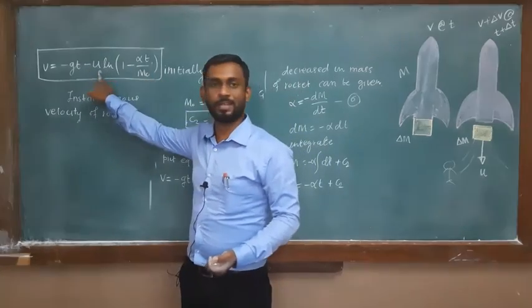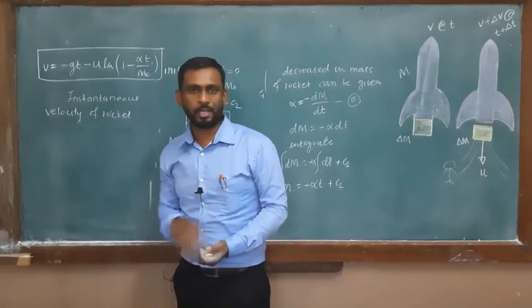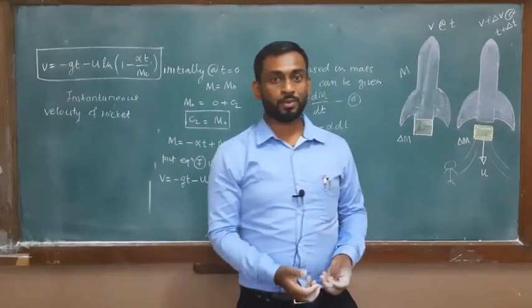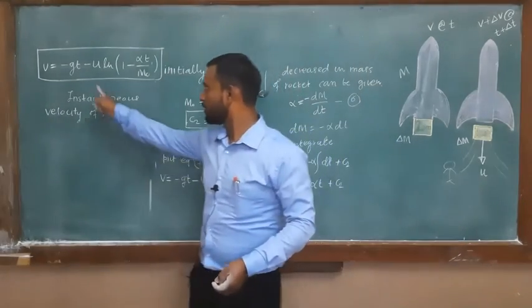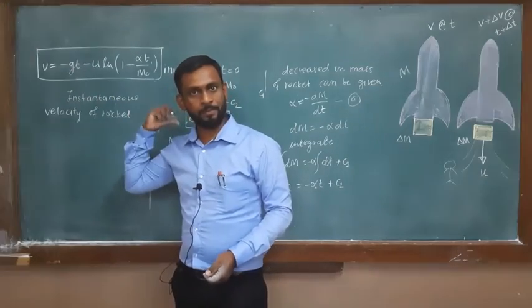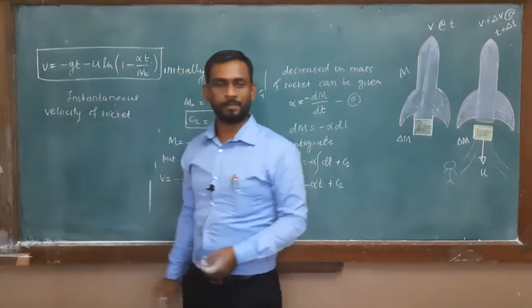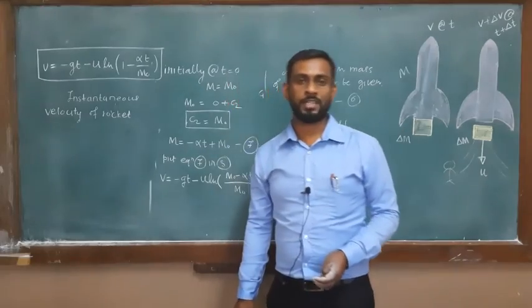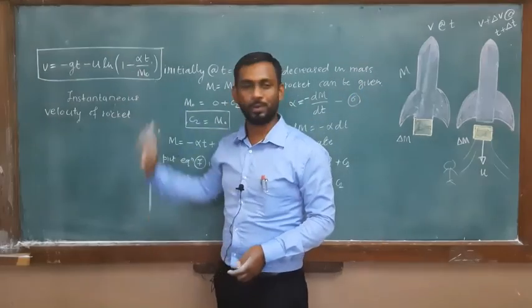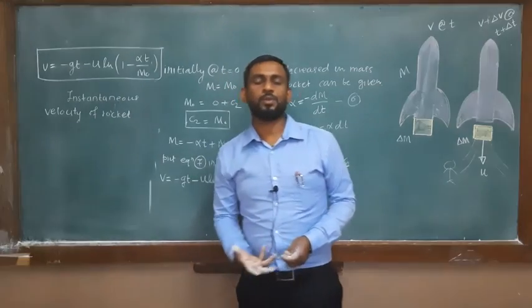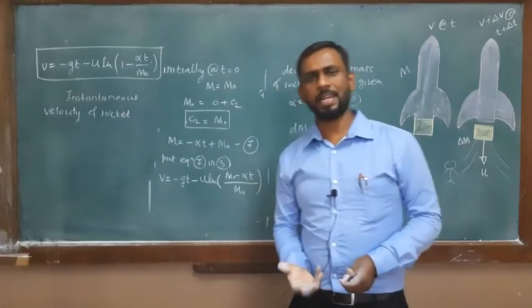You can measure the velocity of the exhaust gas with respect to the rocket. g is constant by our assumption. So you can find the velocity at any time t if you know alpha, m0 and u.